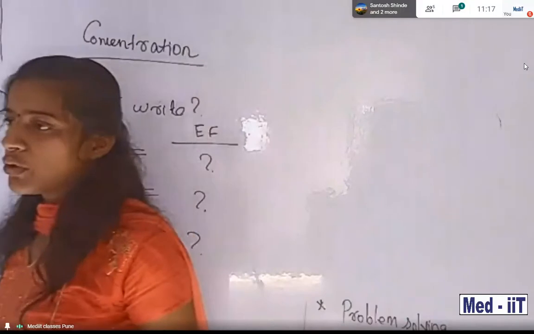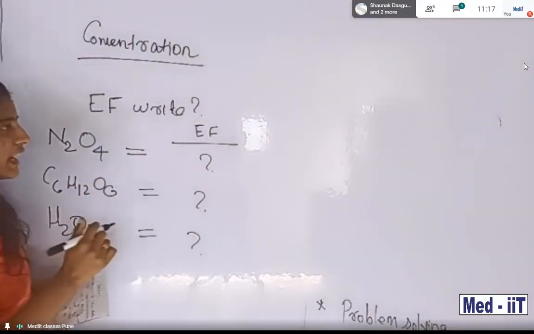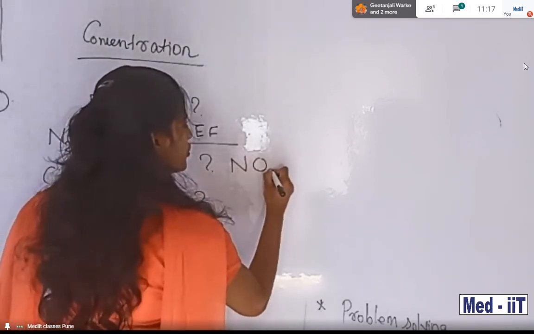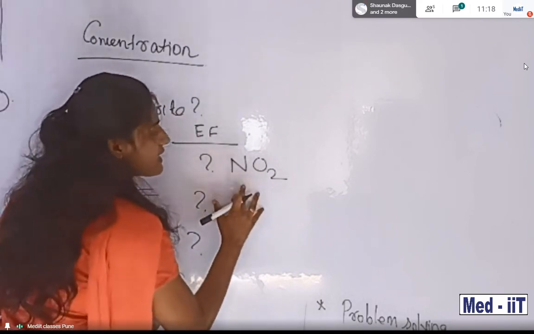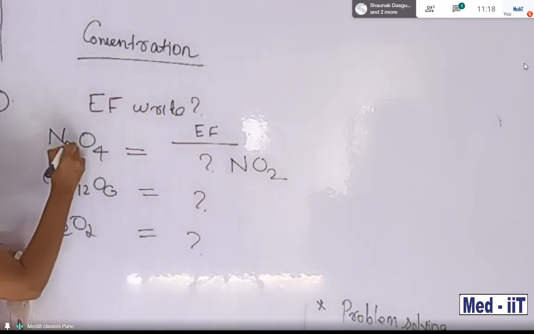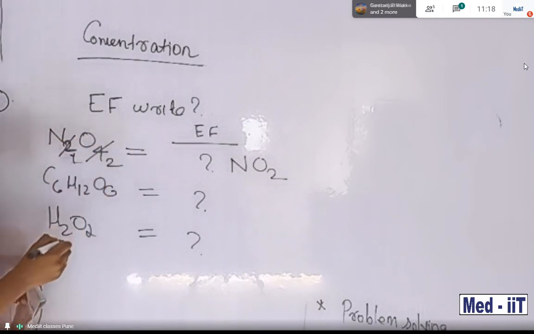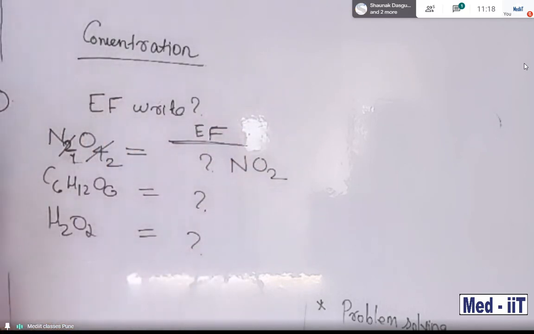Okay, one thing I forgot to mention. Look now, students, suppose I am giving you an example. N2O4 is there. NO2 is the empirical formula of N2O4. How did it happen? We take the simplest whole number ratio: this is 2, so we strike it by 2, and here also. So the simplest whole number ratio is called EF, the empirical formula. Keep this in mind. Okay, students, then tell me, what about this one first?